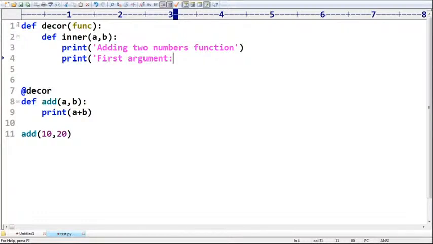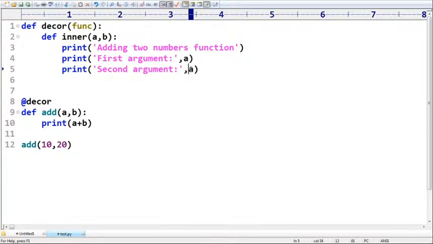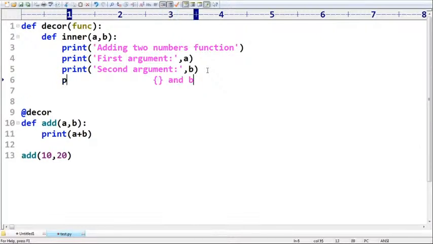Second argument is b, sir. Next, print the sum of a and b. A and b is, okay, like I'm taking dot format of a comma b comma a plus b. Like this I'm taking.